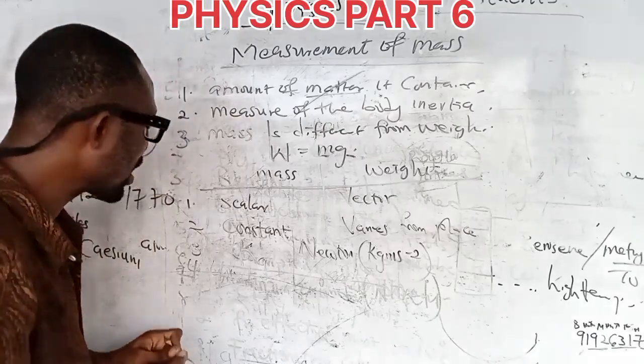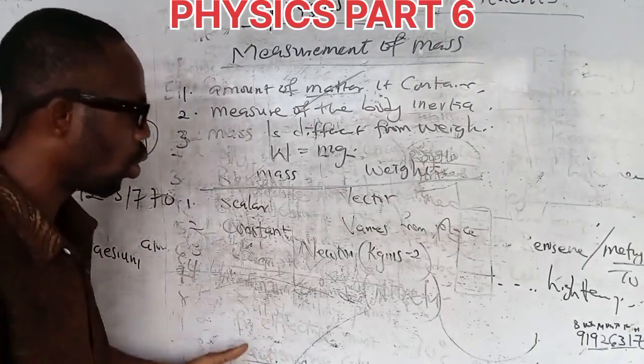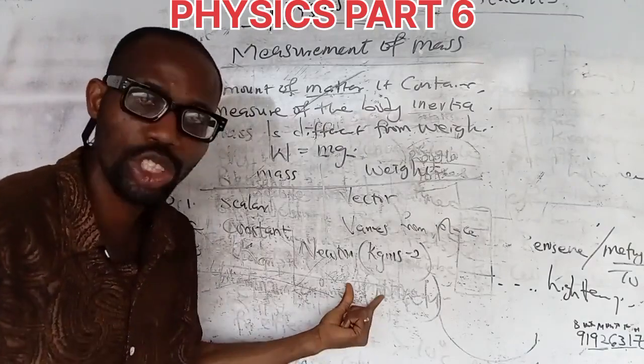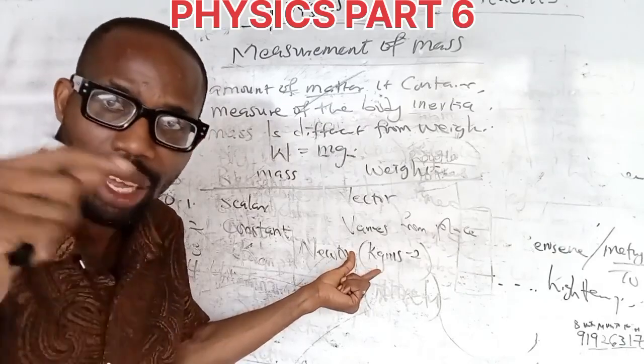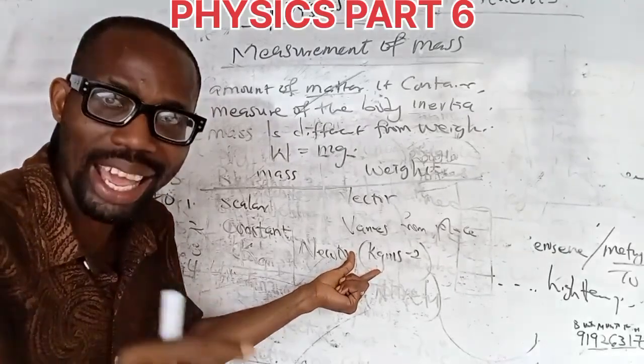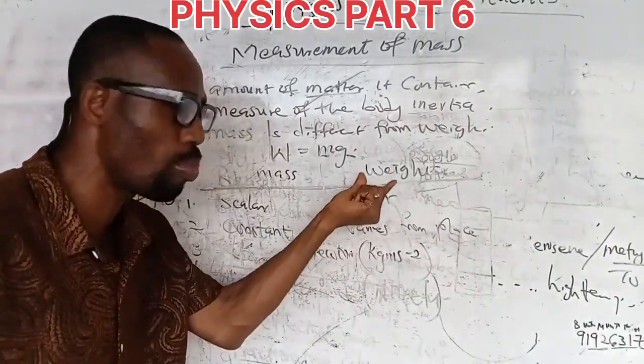These balances are used to measure mass. The instrument used to measure weight is called the spring balance. Are you seeing it now? Spring, SPRING. Spring balance is used to measure weight.